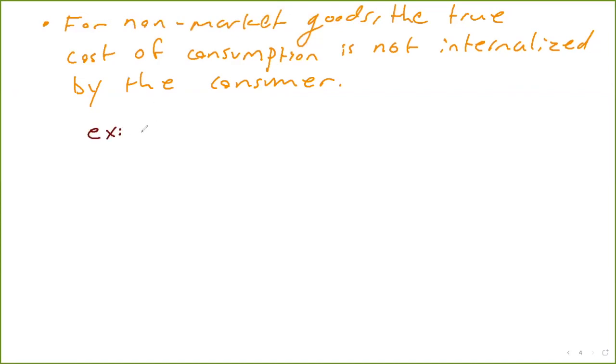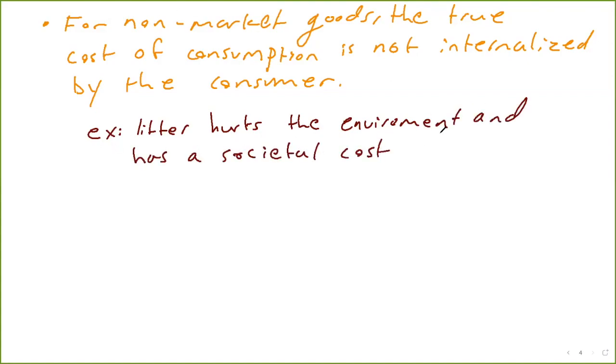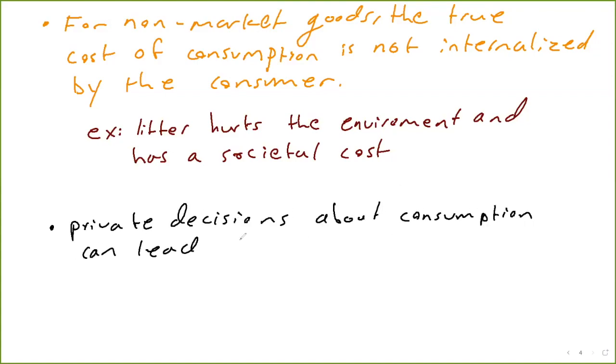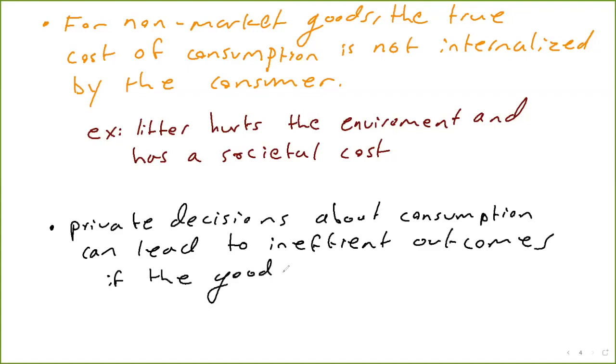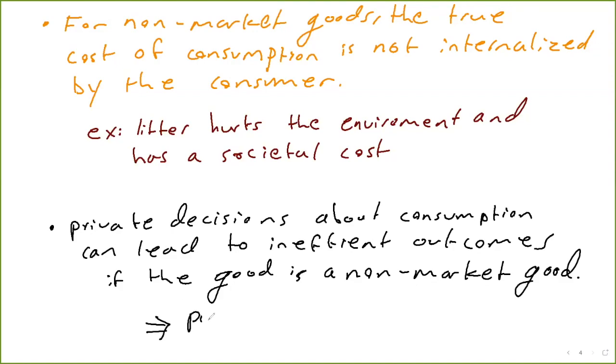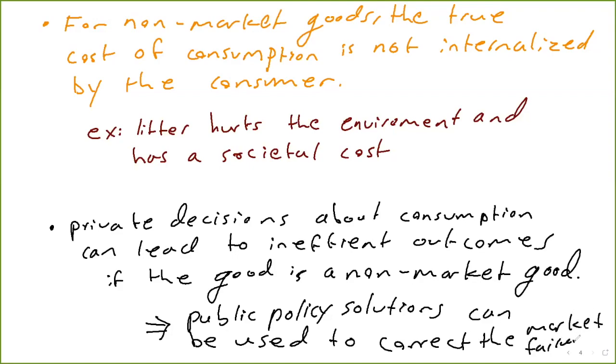So for example, if you litter, it hurts the environment, and that has this grand societal cost, but the personal cost to you is not that big. So that's what we mean by that. You're not internalizing the full burden to society of your litter. And so if you haven't figured this out already, private decisions about consumption will lead to an inefficient outcome, usually if the good is a non-market good, which means we need to explore public policy solutions to correct that issue.